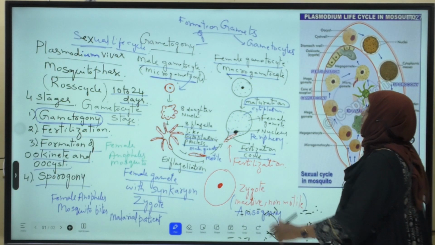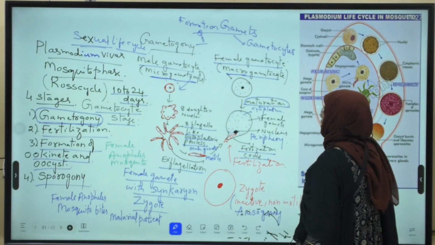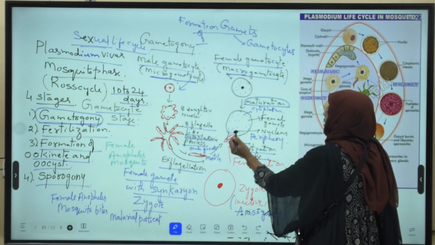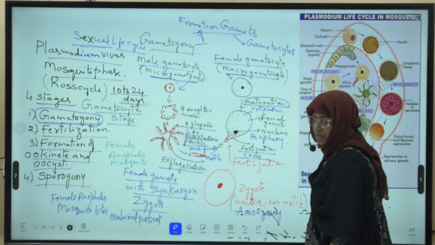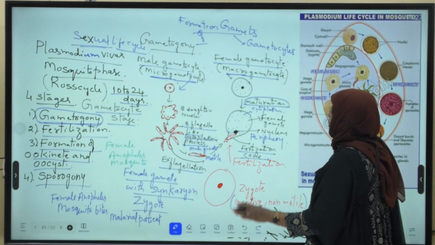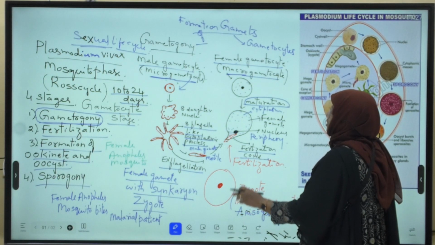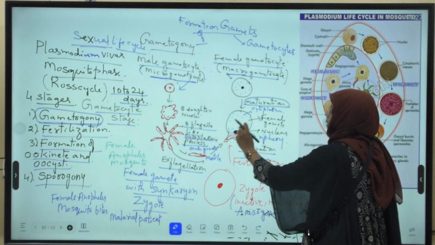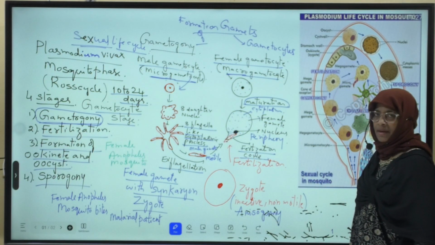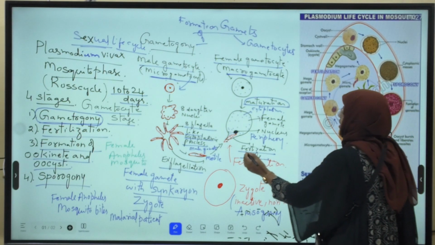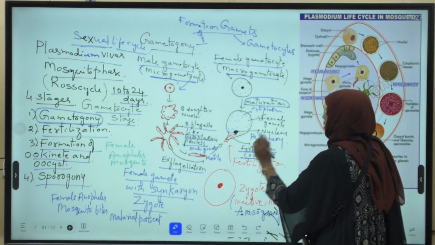Here, in maturation changes, the nucleus of the female gametocyte moves towards the periphery. At that region, the cytoplasm forms a projection in the form of a cone. This is called the fertilization cone.